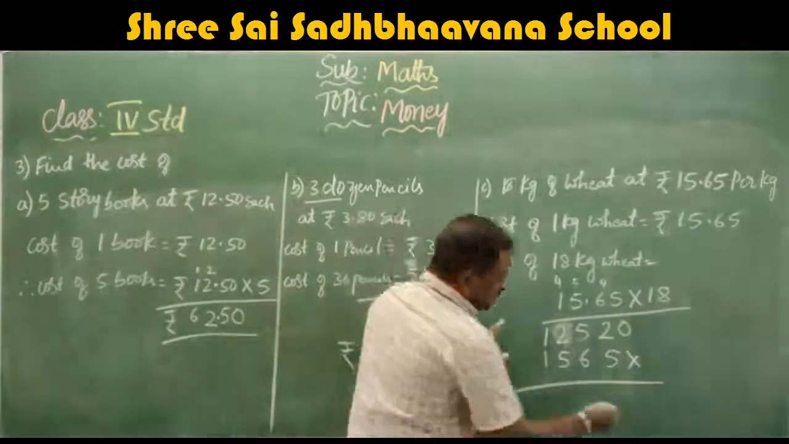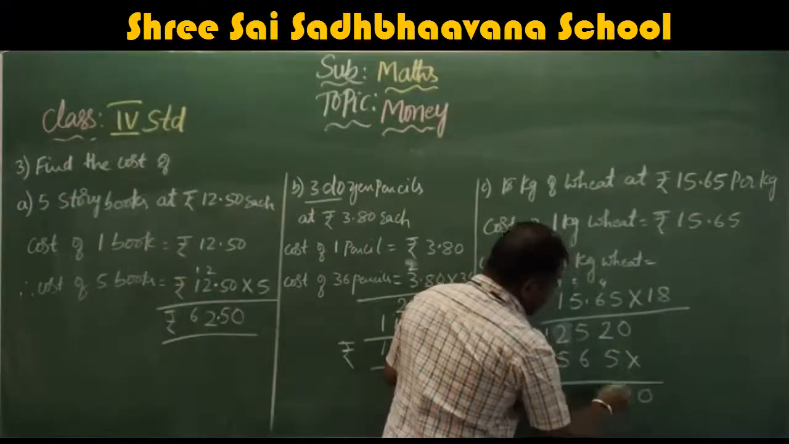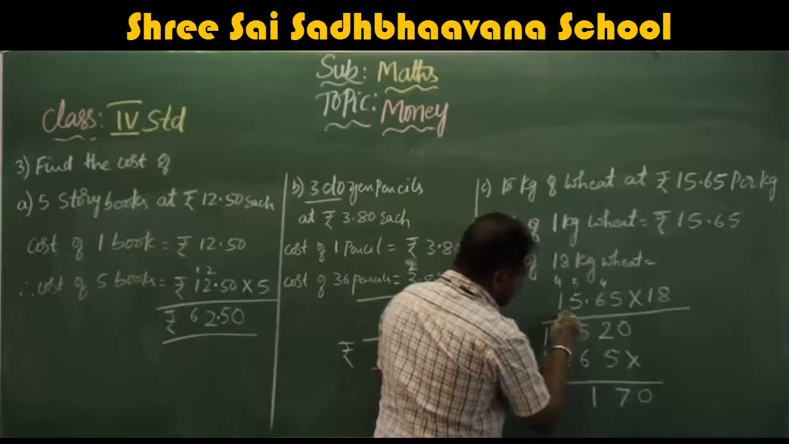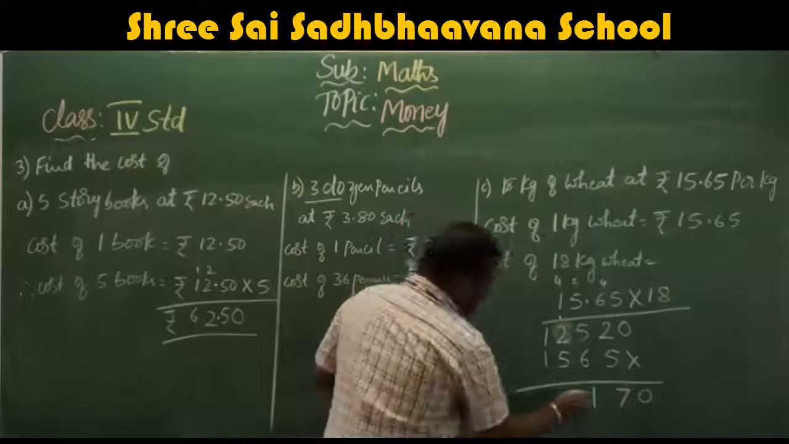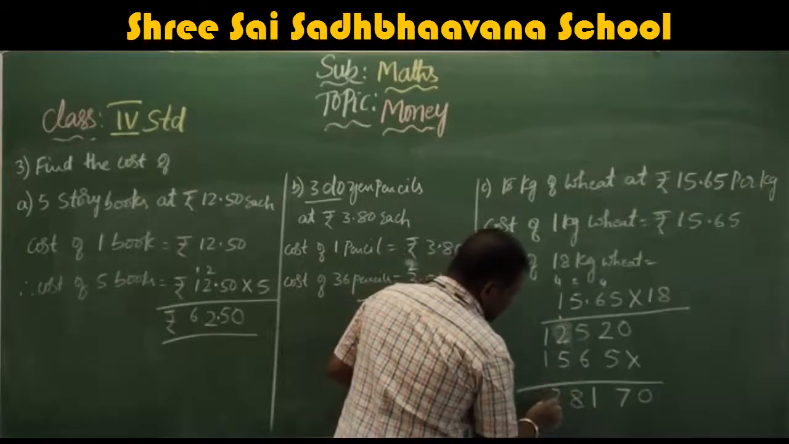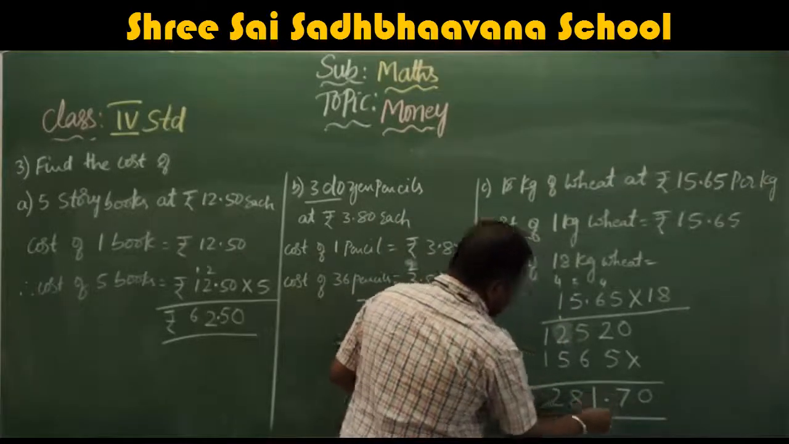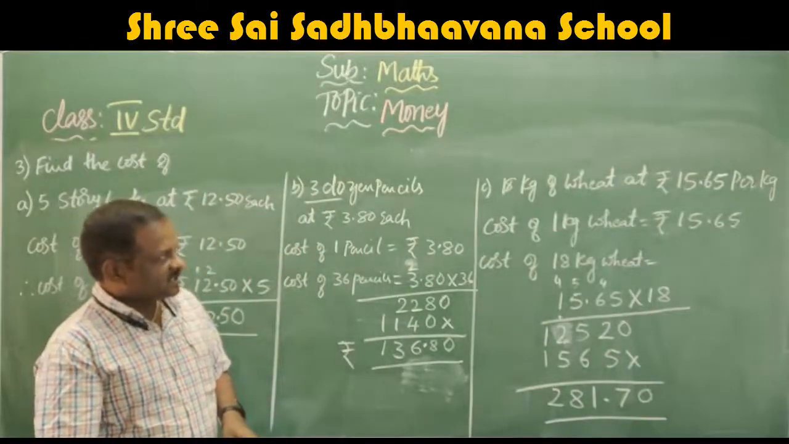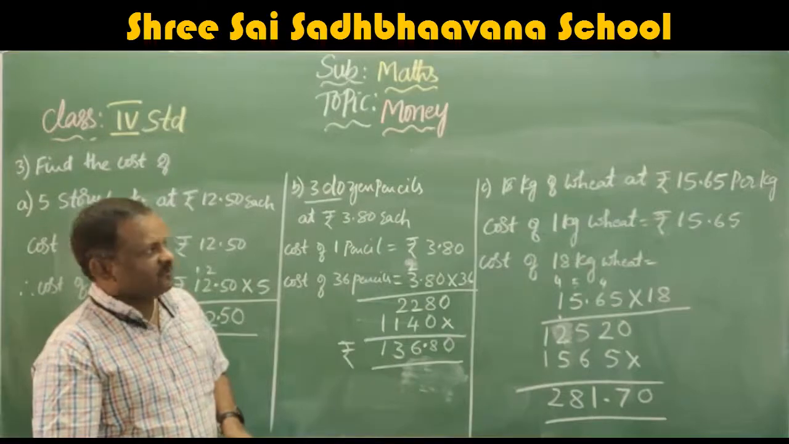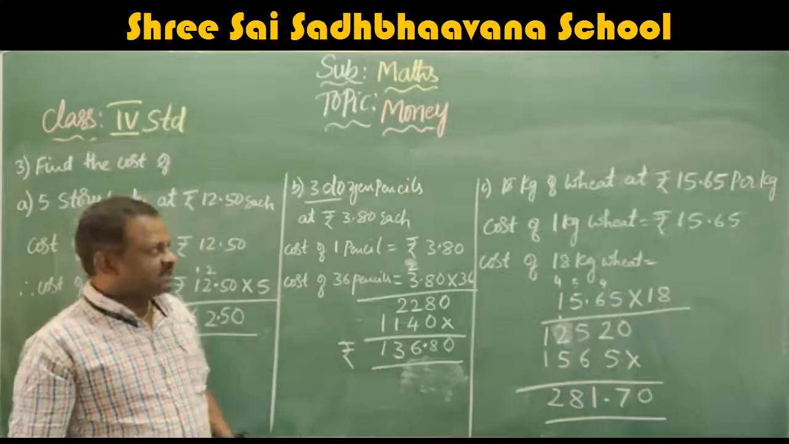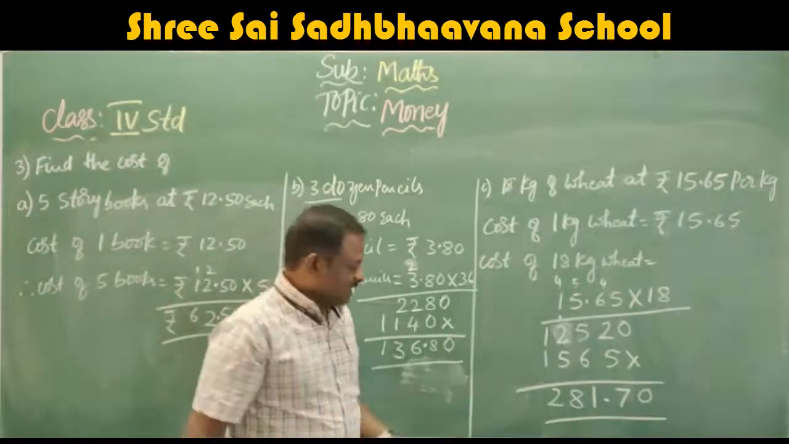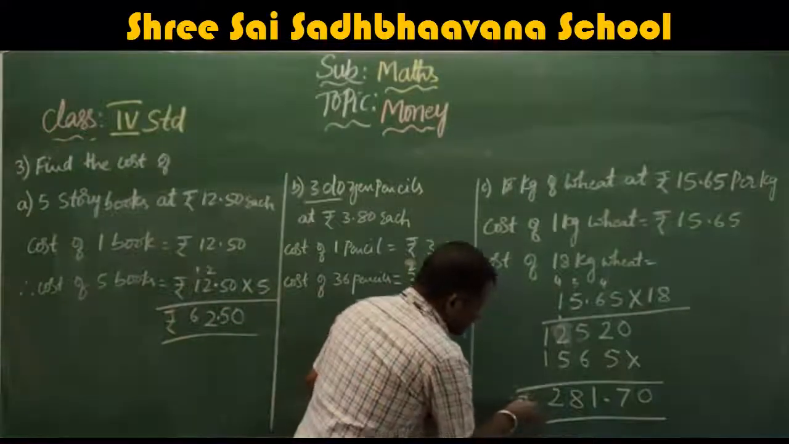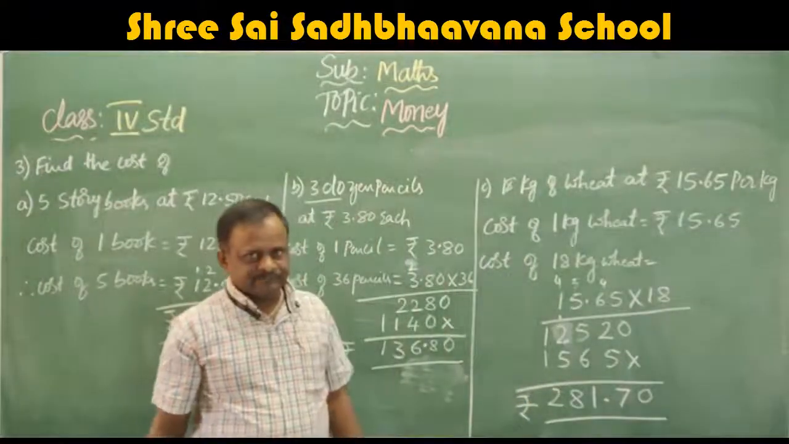Now we add. 0, 2 plus 5, 7, 5 plus 6, 11, carry 1, 1 plus 2, 3, 3 plus 5, 8, 1 plus 1, 2. What is the answer? 281.70. That is the cost of 18 kgs of wheat. Okay, I hope you understand. This one also will move to the next.